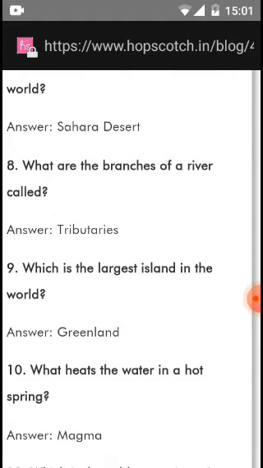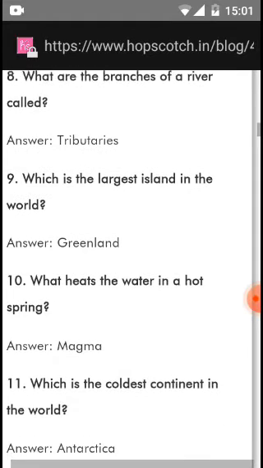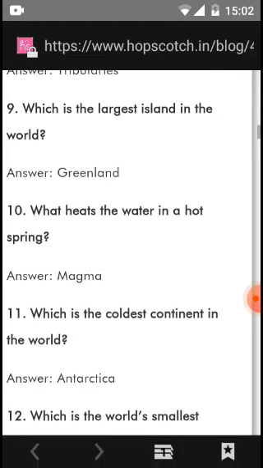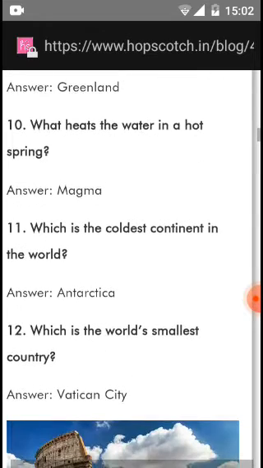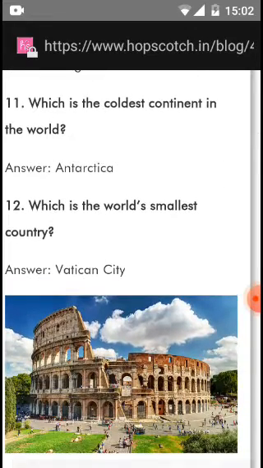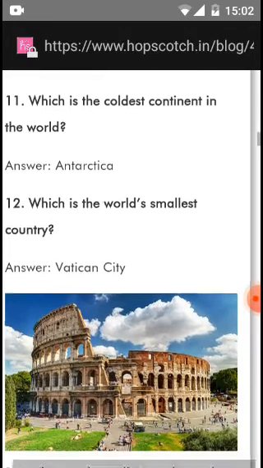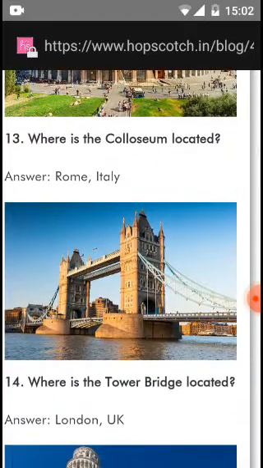Tributaries. Which is the largest island in the world? Greenland. What heats the water in the hot spring? Magma. Which is the coldest continent in the world? Antarctica. Which is the world's smallest country? Vatican City. Where is Colosseum located?